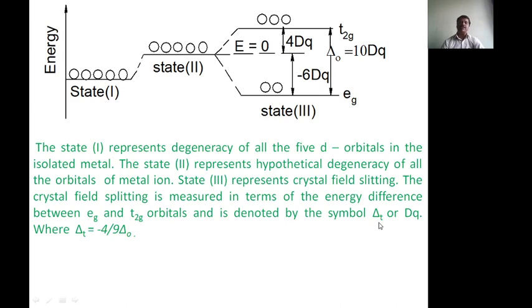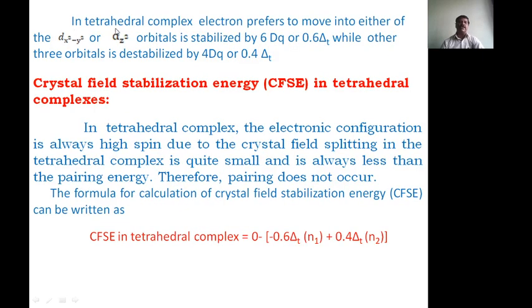Here delta is crystal field splitting, T stands for tetrahedral, and the relationship between delta O and delta T is: delta T is equal to minus 4 divided by 9 delta O. This is the relation. Now, in a tetrahedral complex, the electrons prefer to move into either the dx square or dz square, which are stabilized by 6 Dq or 0.6, while the other 3 orbitals are destabilized by 0.4 Dq or 0.4 delta T.